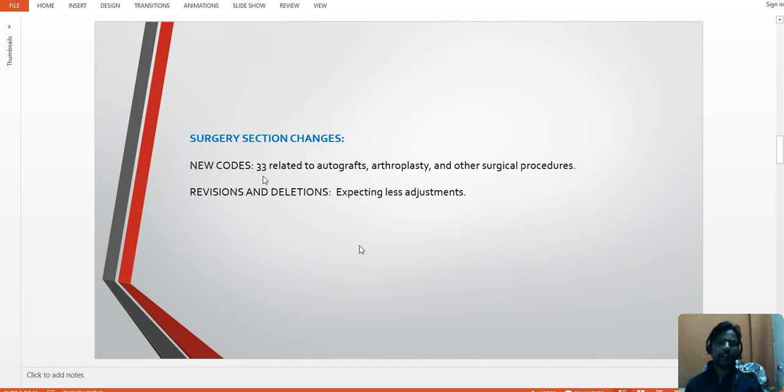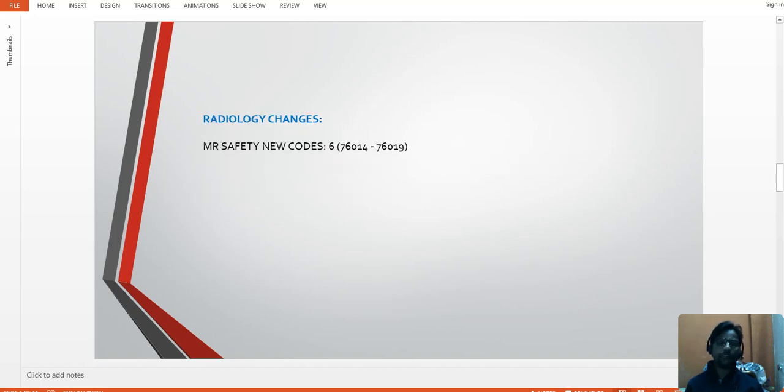So if you see here, we are having 33 new codes related to these autografts, arthroplasty and other surgical procedures, and revisions and deletions, expecting less adjustment here. So mostly we are not going to see any revisions and deletions. In the radiology section, we are going to have MR safety implant new codes. So here we are having 6 new codes. They are from 76014 to 76019. So these codes we will use for MR safety implant.